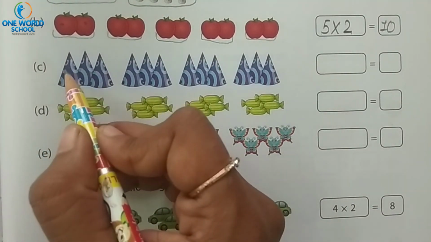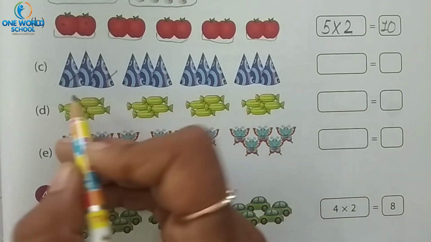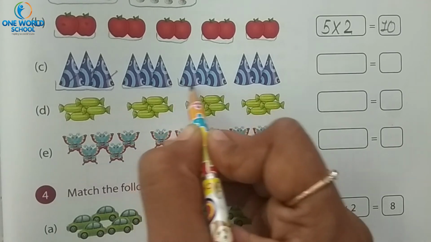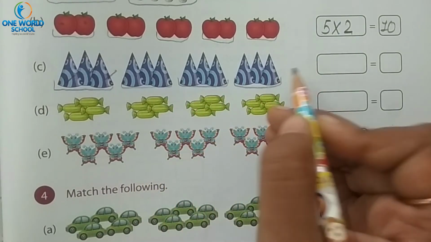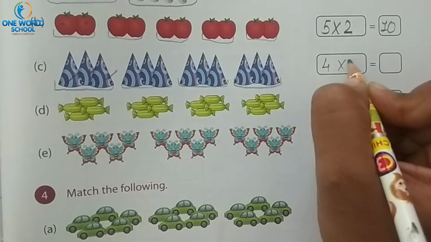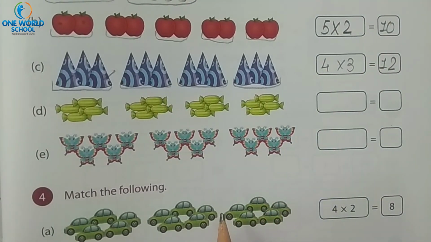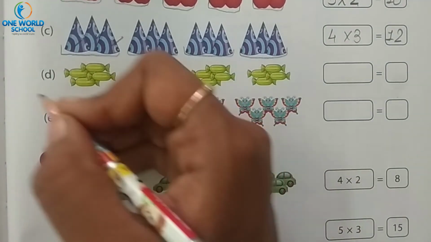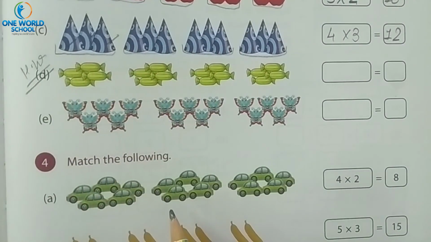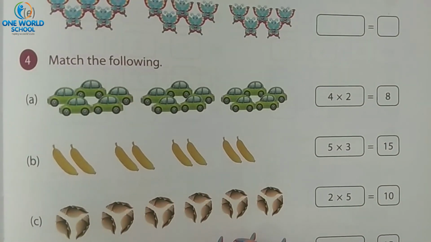How many caps are there? 1, 2 and 3. But how many times? 1, 2, 3, 4 times. 4 times 3 caps. 4 threes are 12. Yes or no? Yes. In the same way, candy and butterfly you have to do as homework.